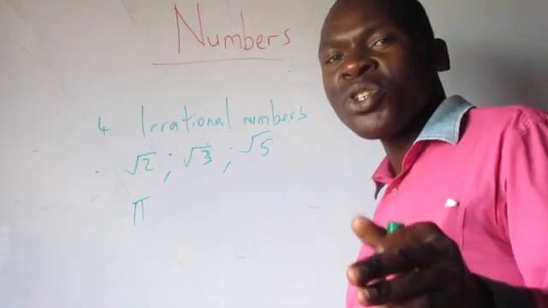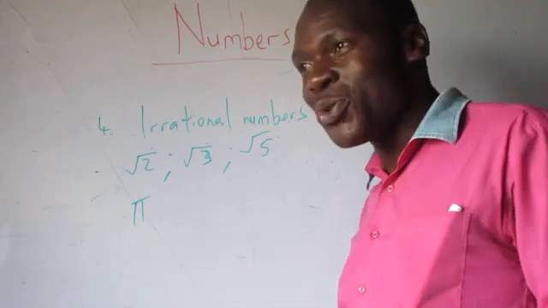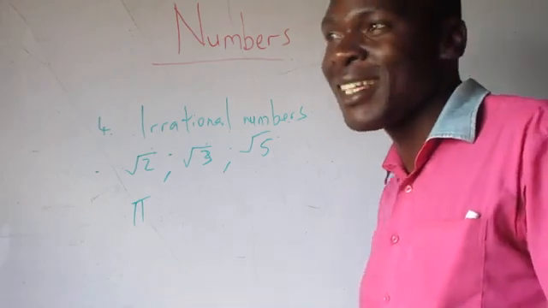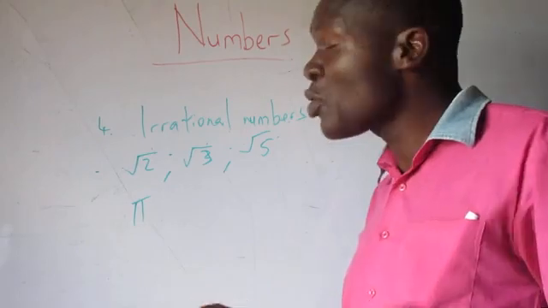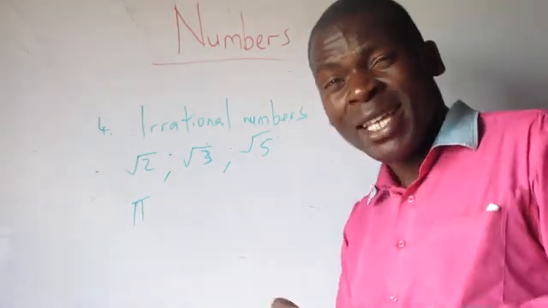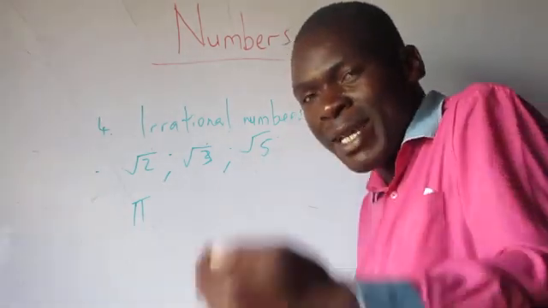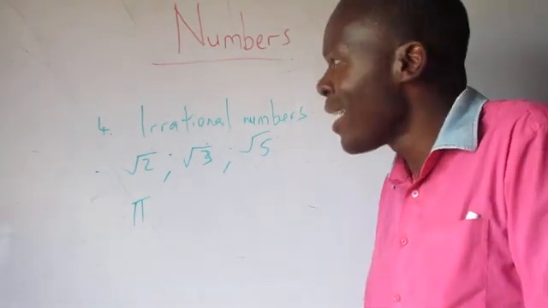Right, usually examiners require us to use the value of pi to take, for example, 22 over 7 as the value of pi. However, 22 over 7 is not the exact value of pi. It is the approximate value of pi.